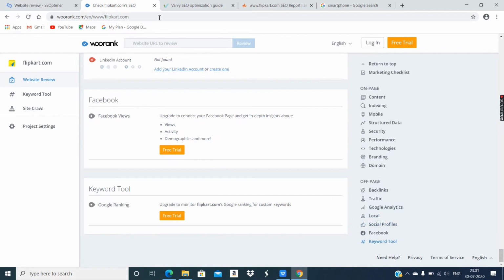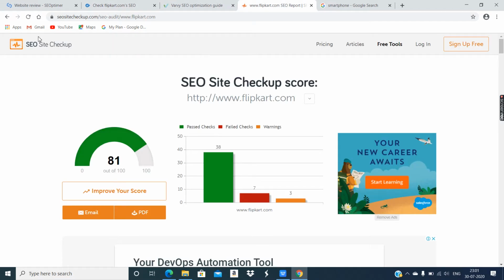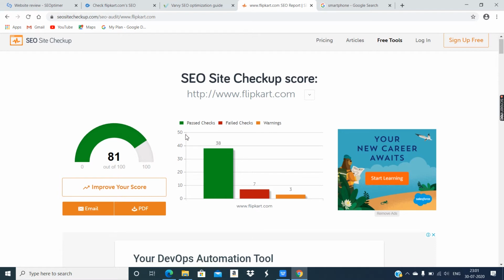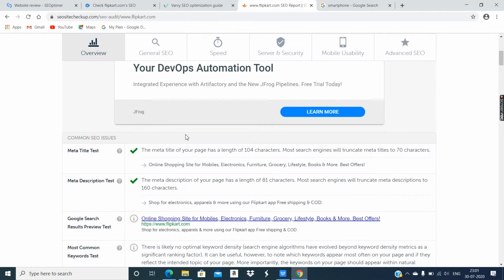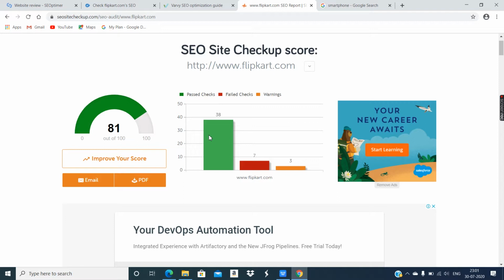Hmm, fine. Now let's have a look at SEO sitecheckup.com, here it has given 81 out of 100. It's a good score. Okay, so green suggests passed checks, red failed checks, and orange for warnings. It will be the same. You can just predict what will be the improvements.